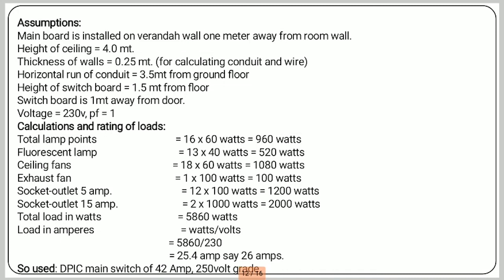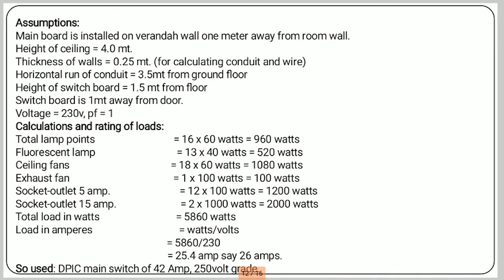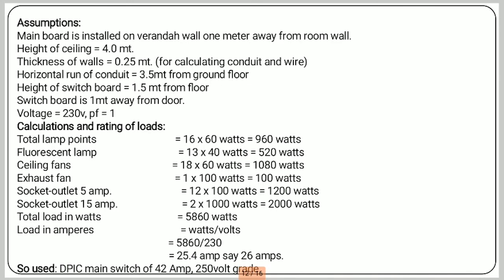So total light points: 16 lights are connected and each light has 60 watt. So 960 watt for the lamp points. Then fluorescent tube. A total of 13 fluorescent tubes or fluorescent lamps are connected and each has 40 watts. So 520 watt is the consumption of fluorescent lamps.